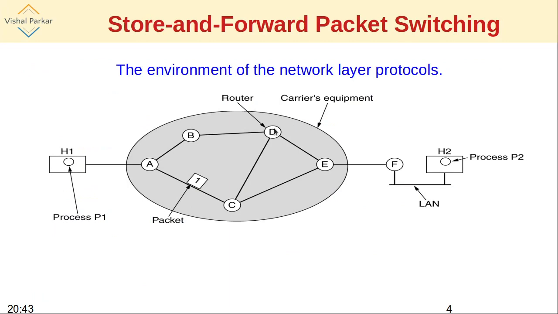Now whenever H1 has to send data to H2, the data may be somewhat bigger than a single packet can hold, and that's why the data has to be split into different packets. Essentially, the process P1 which generates a message to be sent to process P2 on H2 will send that message to the transport layer on H1. That transport layer will be acting in the operating system of the H1 machine.